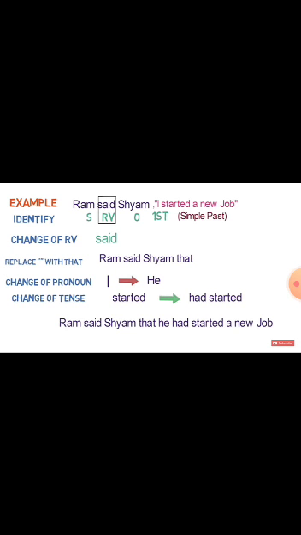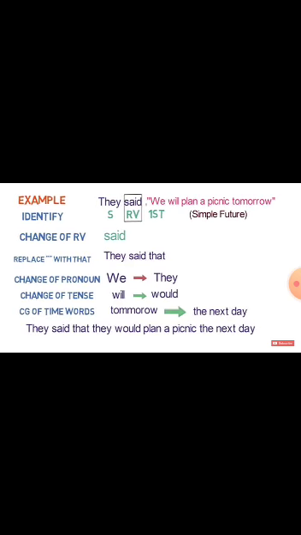Now take another example. Ram said to Sham, I started a new job. In this sentence, Ram is the subject, Sham is the object, said is the reporting verb, and I is first person. Then we will follow the same pattern. Then what will be our answer? Ram told Sham that he had started a new job, which means simple past will change into past perfect: the second form will change into had plus the third form.